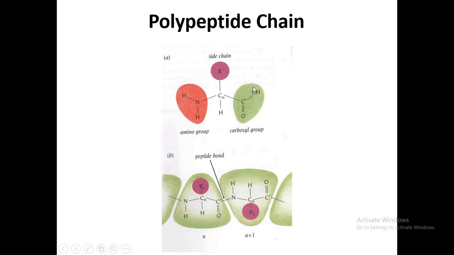After the removal of these two groups from the amino acid molecules, a peptide bond forms between two amino acids. Here we are seeing the peptide bond, C double bond O and N H. So this is the peptide bond.